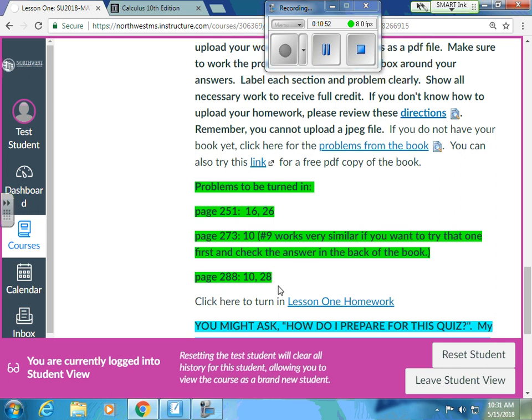But those 5 problems, you have to work them in order, label it with page numbers, box your answers, make it all neat. And then when you're going to use your CAM Scanner app or whatever app, you're going to scan it in, you're going to save that as a PDF document.